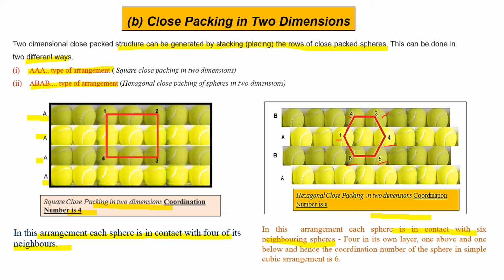So the coordination number is 6. Spheres in simple cubic arrangement. Okay, and this is close packing in 2 dimensions in a crystal lattice.